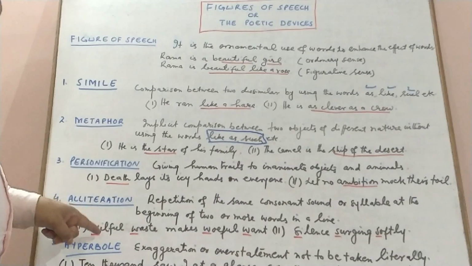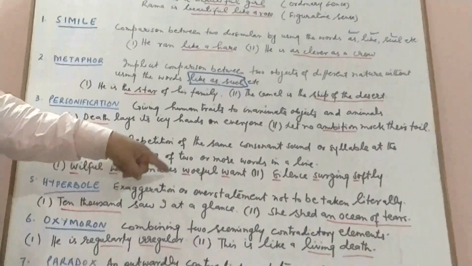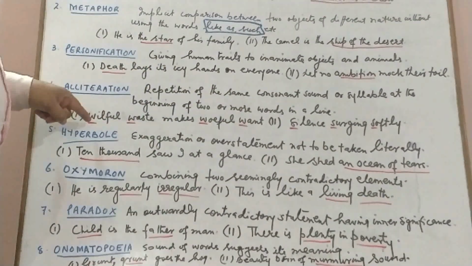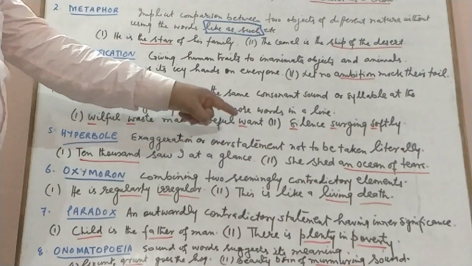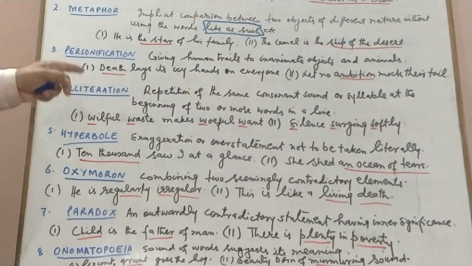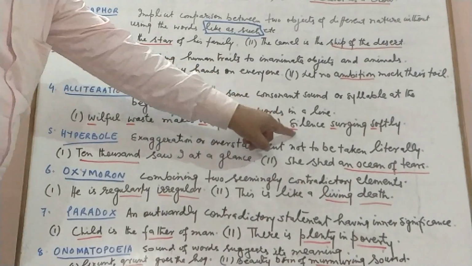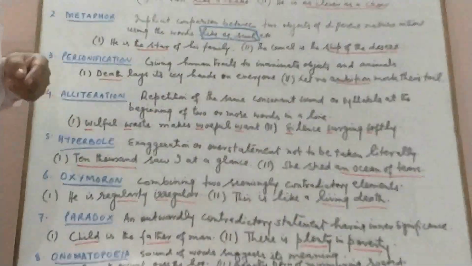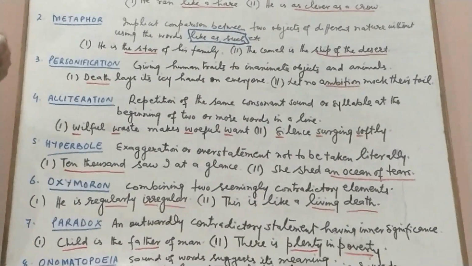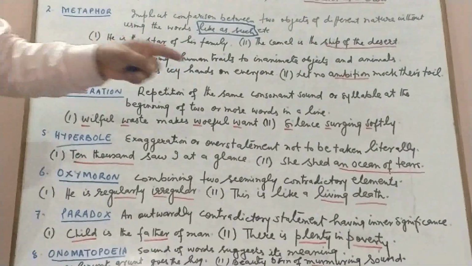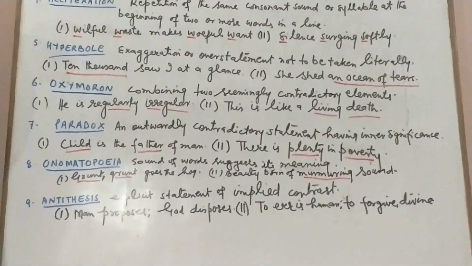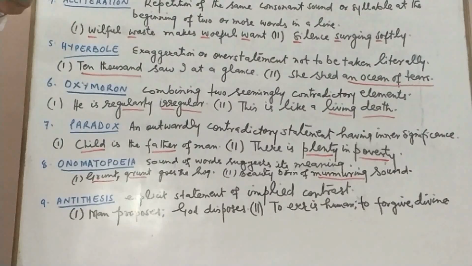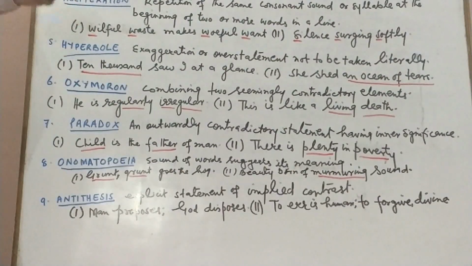We have willful waste makes woeful want. Now the sound w is repeatedly used in this line. So it is alliteration. Then we have silence surging softly. We are using s sound in all the three words at their beginning. So this is alliteration. We have there were 10,000 fruit to touch. The t sound is used there. So it is alliteration, the repetition of the same consonant sound.